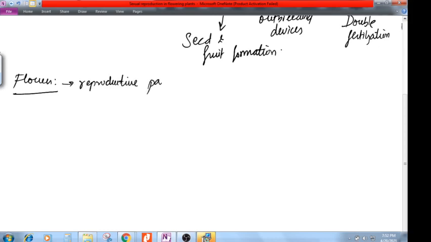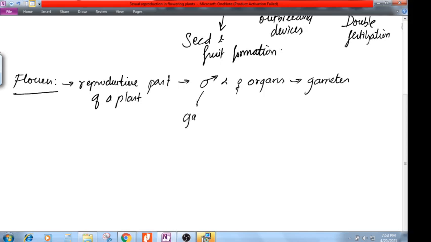Fine. So why is it called the reproductive part? Because it has male and female reproductive organs. And these male and female organs produce gametes. The male is going to produce its own gamete and the female is going to produce its own gamete, and both gametes will fuse together.